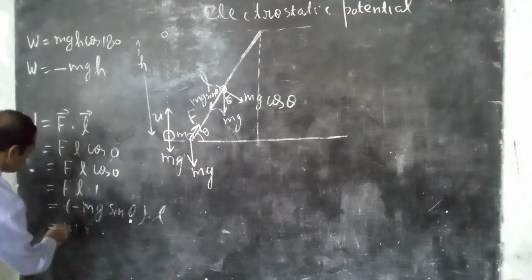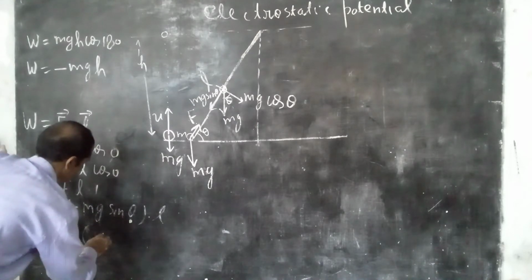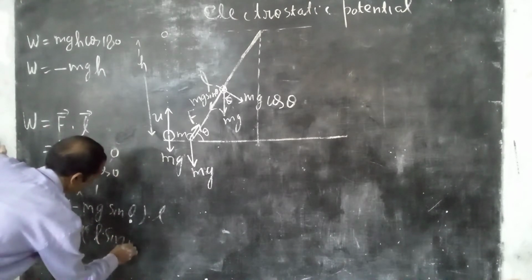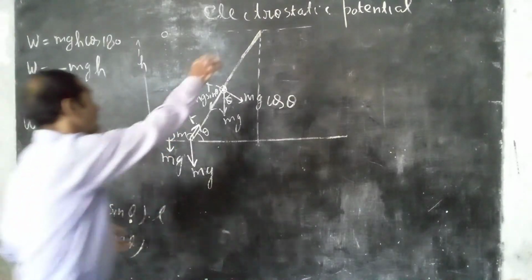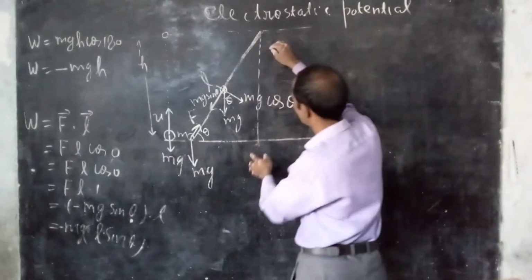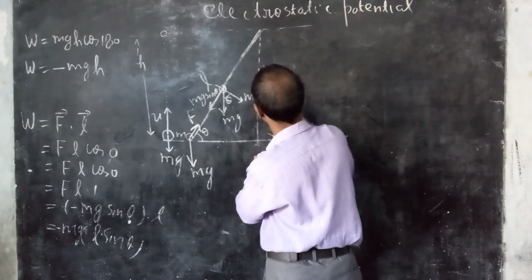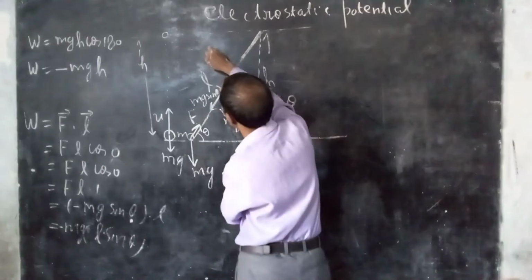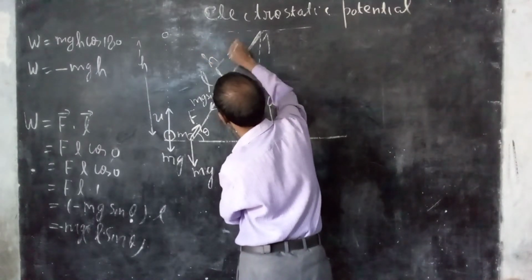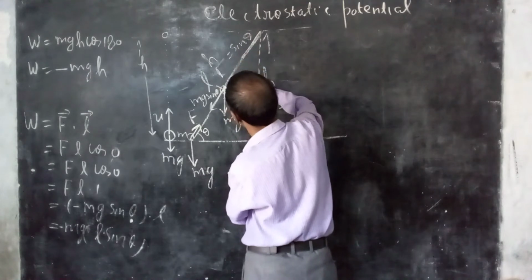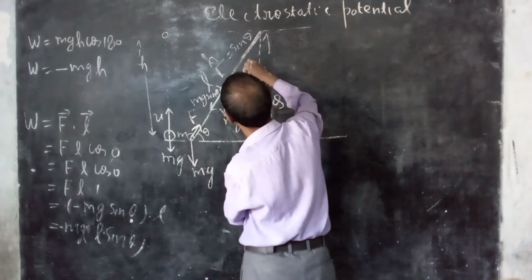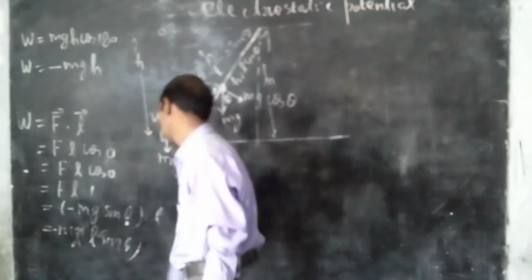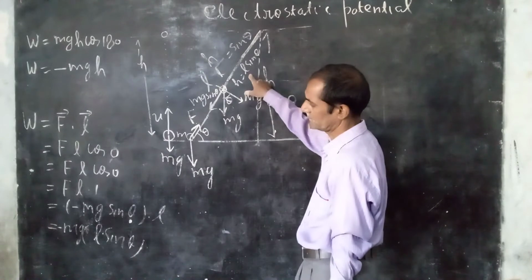So this becomes minus mg L sin theta. L sin theta, from the triangle: this is your h, this is your L, and this is your theta. h upon L is equal to sin theta, so h is equal to L sin theta. So we can replace L sin theta by h.